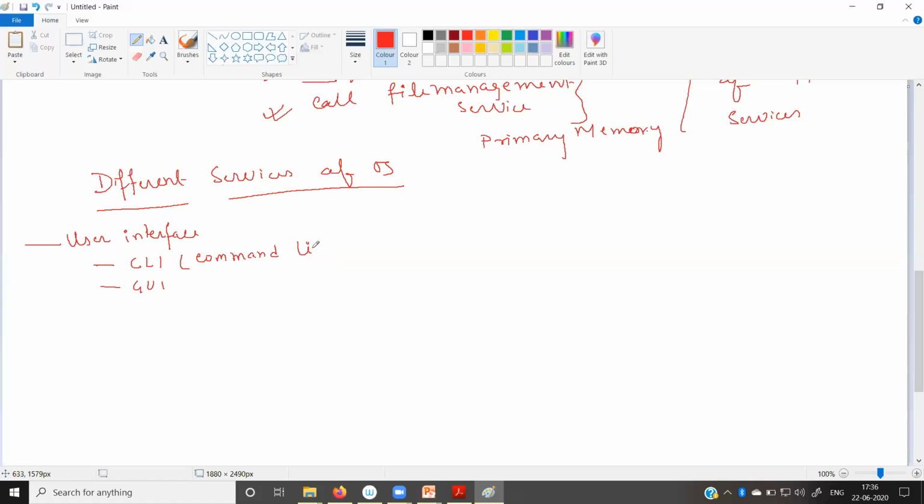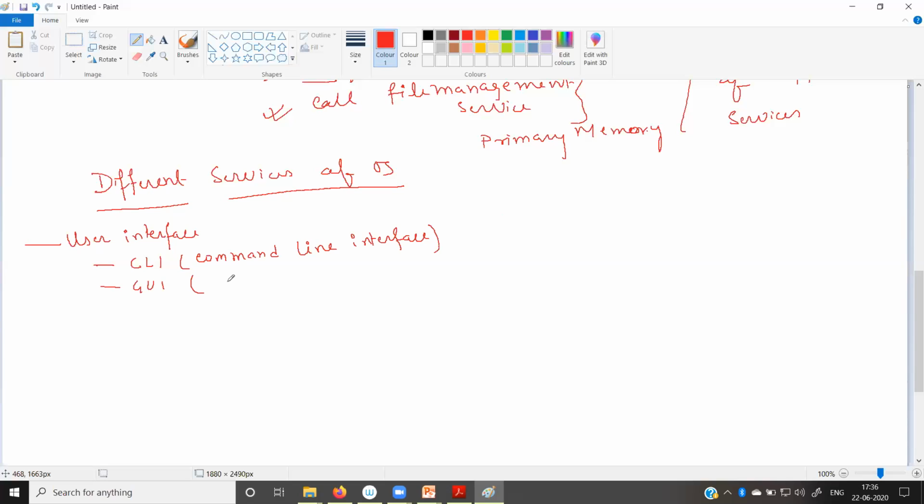If you look at DOS or the older, beginning versions of Unix, there was no GUI. In the disk operating system there is only a black screen, and we have to write the instructions, the commands, to perform our different operations.